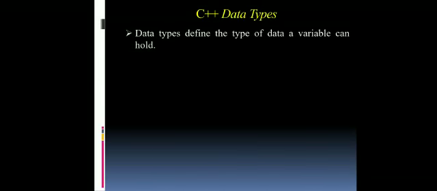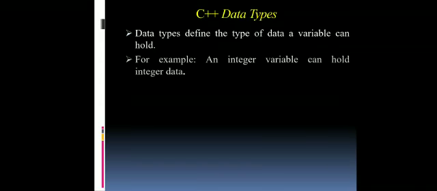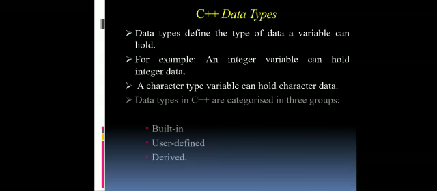Next we move on to data types. The data types define the type of data a variable can hold. That is, an integer variable can hold integer data, the character type can hold character data. The character data is like A to Z, and the data types have been categorized into three types: built-in, user-defined and derived data types.